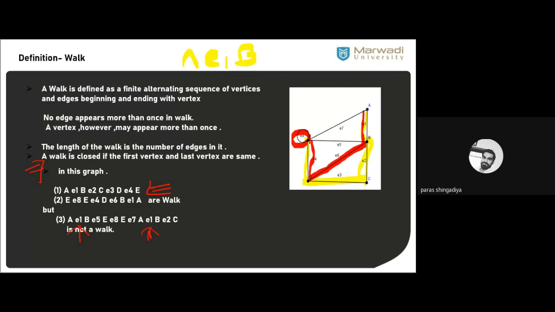If it involves 5 edges, then the length is 5. So the length of the walk is the number of edges in it. And a closed walk means the first and last vertex should be the same. A finite alternating sequence of vertices and edges, beginning and ending with a vertex, is called a walk. No edge appears more than once in a walk, but a vertex may appear more than once. That is the difference.